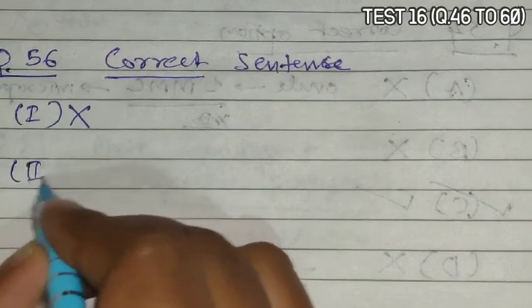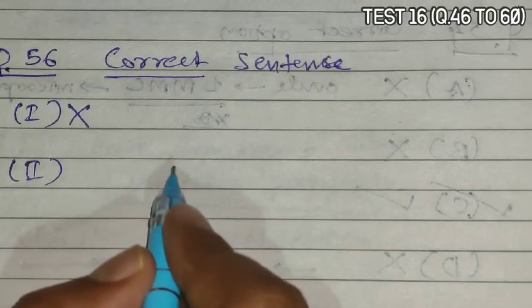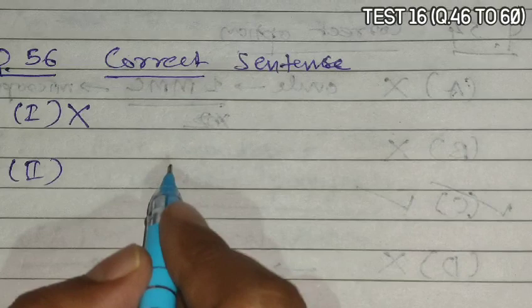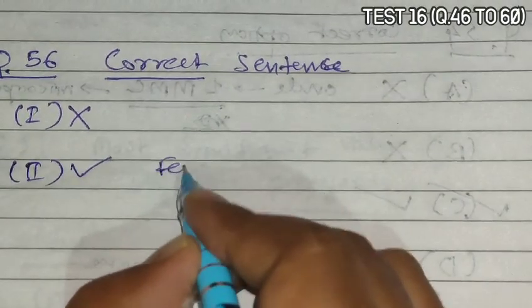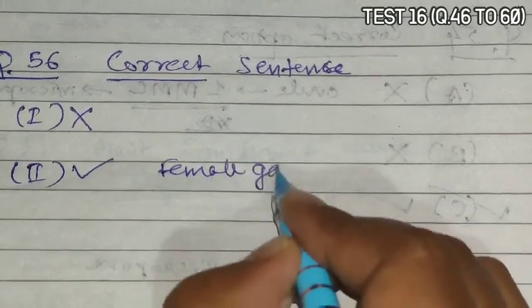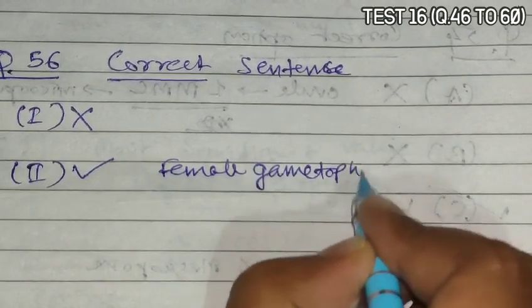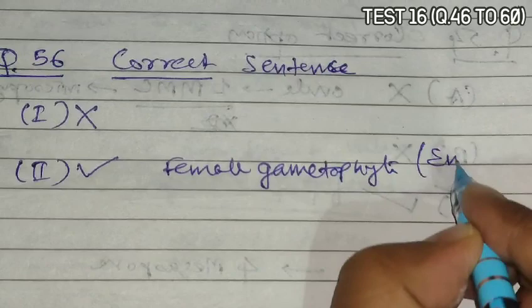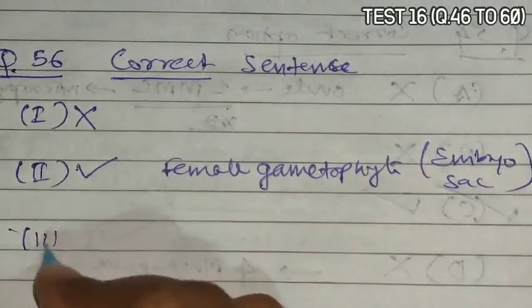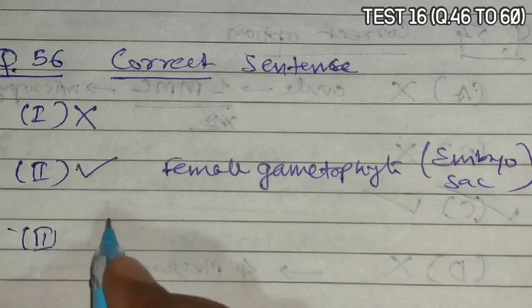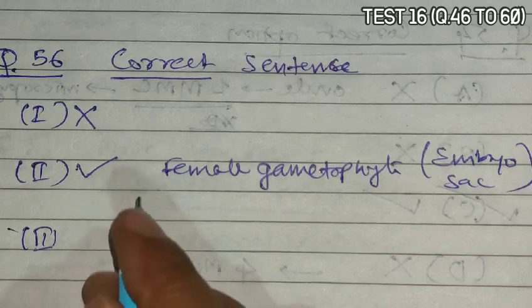Now statement 2. After the 8 nucleated stage, cell walls are laid down, leading to organization of the typical female gametophyte. Yes, the typical female gametophyte is nothing but the embryo sac. Third statement is given as the egg apparatus consists of 2 synergids and 1 egg cell.